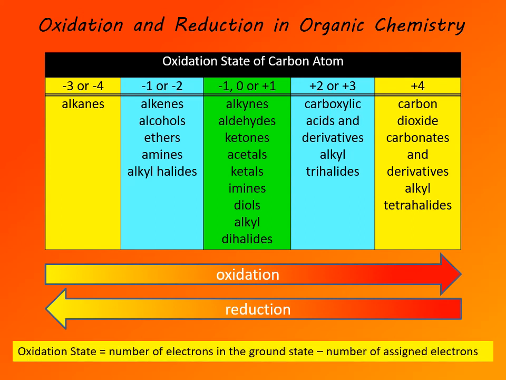Of course, we have to define oxidation state, and oxidation state is defined as the number of valence electrons of the atom, in this case carbon, in the ground state, minus the number of assigned electrons. You may recall that this formula appears identical to the formula for formal charge. But actually it's different because the way we assign electrons is different.